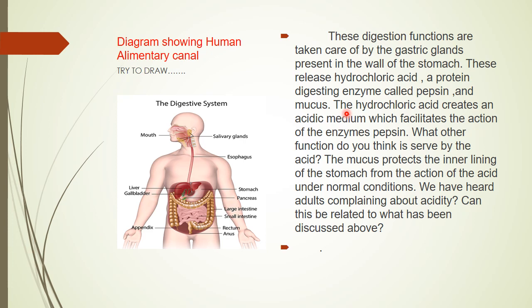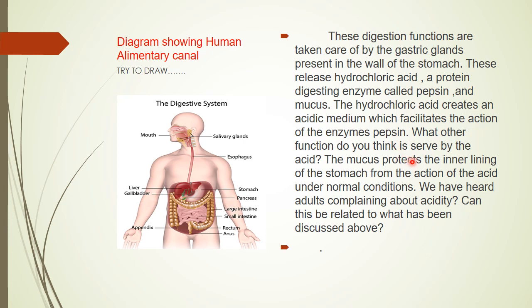So nature has guarded it with the mucus, a lubricating substance that makes a coat around the wall of the stomach, which doesn't harm it. The hydrochloric acid creates an acidic medium which facilitates the action of the enzyme pepsin. Dear student, pepsin, which is present inside the gastric juice, is in inactive form. Now this inactive pepsin is converted into active pepsin when it comes in contact with HCl.